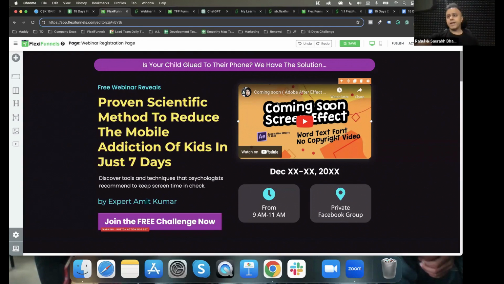The good thing is that there are proven scientific methods that can help you reduce the mobile addiction of your kids, and that too in just 7 days. I'm doing this free live workshop in which I am teaching you these exact strategies for how to overcome this, in a very strategic step-by-step method. It's going to be a 2-hour workshop in which you will learn these very specific ways, and it is going to help reduce the mobile addiction of your kids within just 7 days, so that your kid can have a bigger, better, brighter future without the troubles coming from mobile addiction.